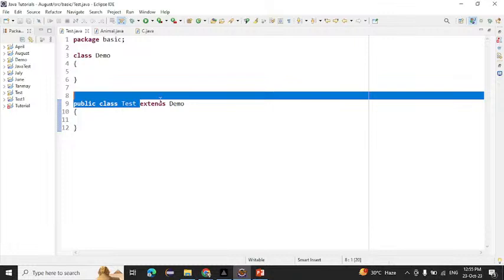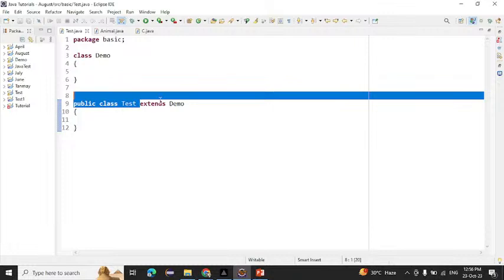It is the opposite of hierarchical, I think. One father having two children there, right? One parent and two children. Here, two parents having a single child. That is known as multiple inheritance.